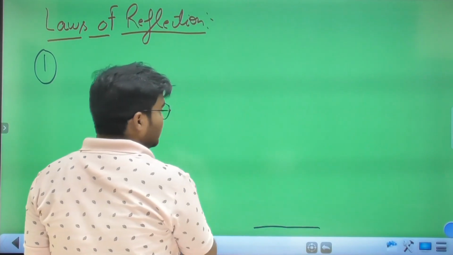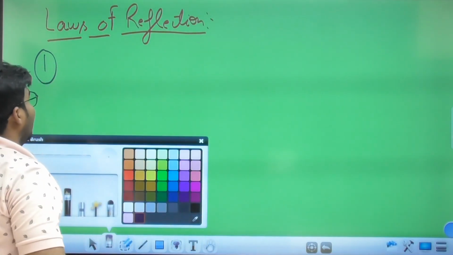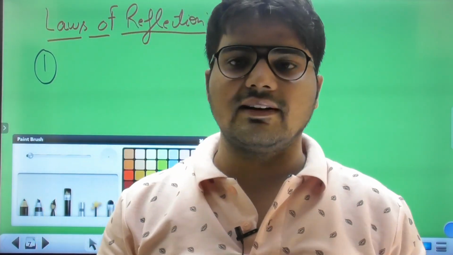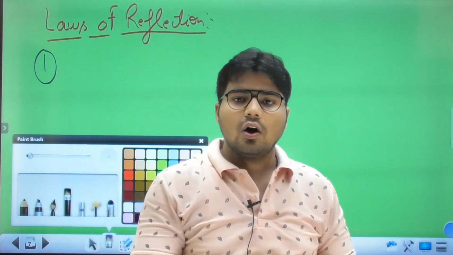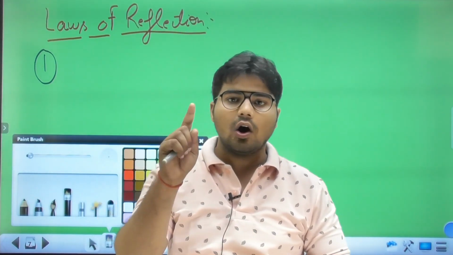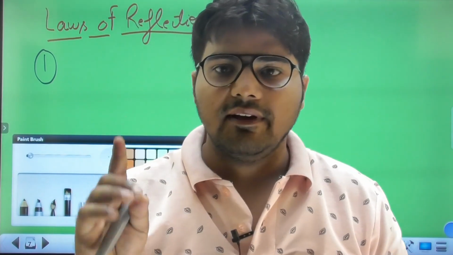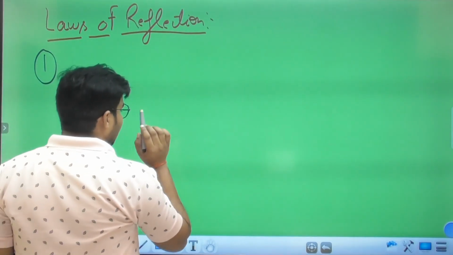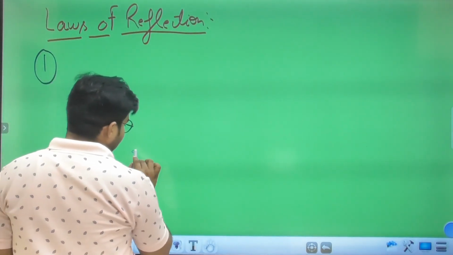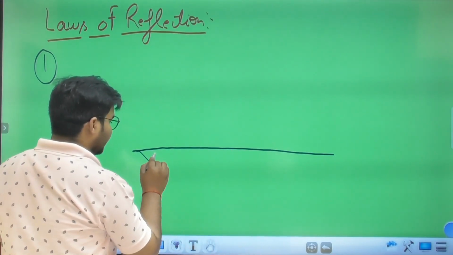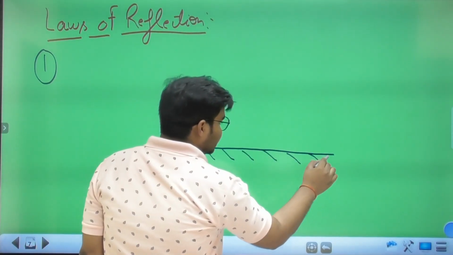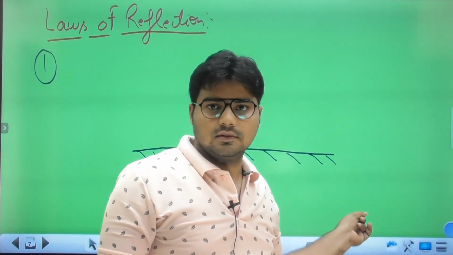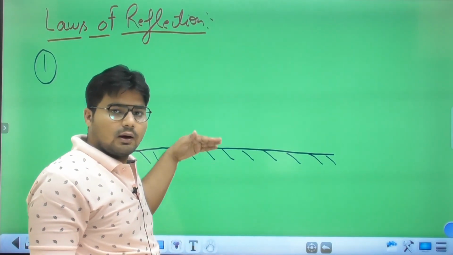Now we have to move to the laws of reflection. What does the first law say? The first law says that the angle of incidence and the angle of reflection are always equal. What is the meaning of this? Let us draw a plane or smooth surface. This sign denotes that the light does not pass through this object. It just bounces back.